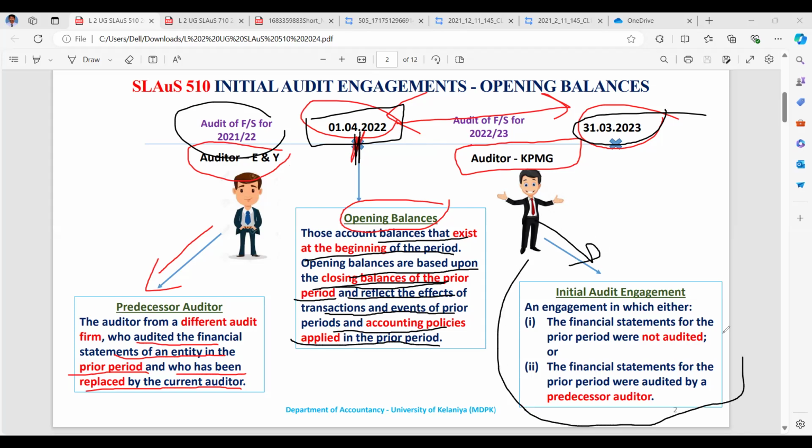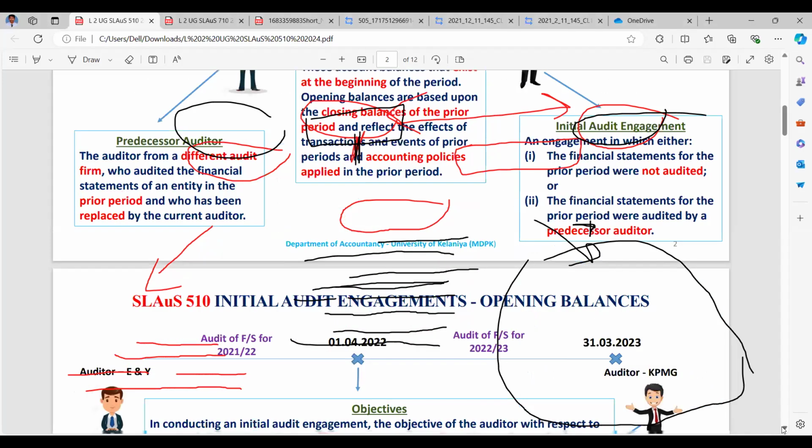This standard is applicable for an engagement where either the financial statements for the prior period were not audited, or the financial statements of the prior period were audited by a predecessor auditor, or the previous auditor. Now the current year auditors are KPMG, the previous year auditors are Ernst and Young, right? I think it is clear. This is mandatory to remember. If this year also KPMG and prior year also KPMG, the standard is not applicable at all, right? I think it is clear for you all.